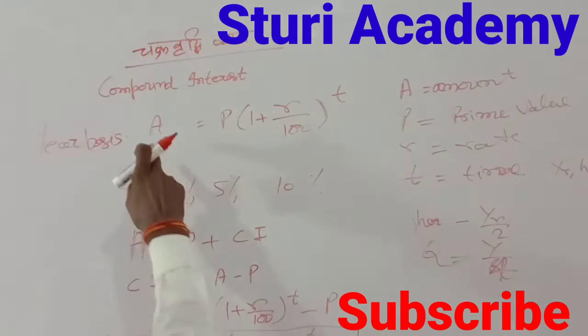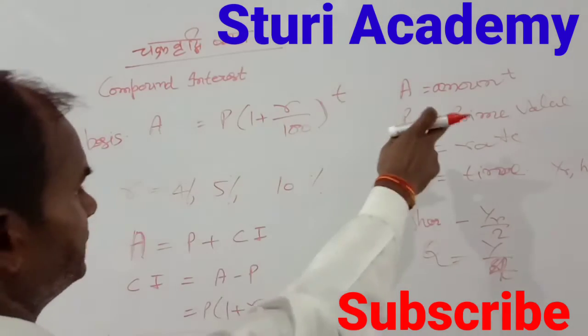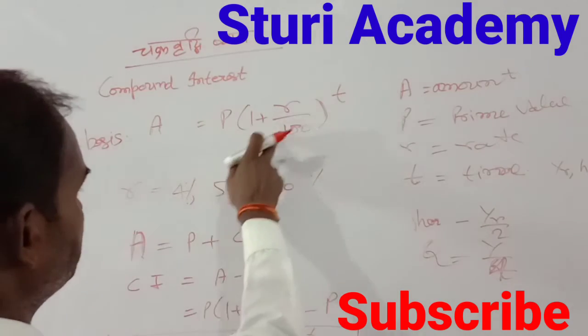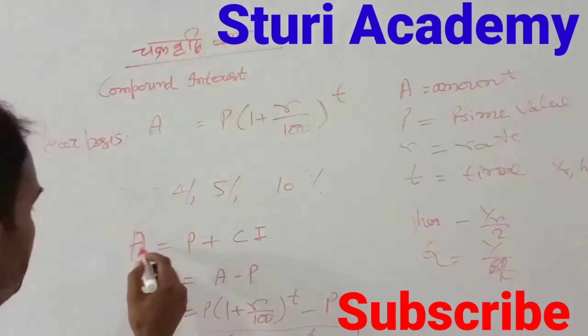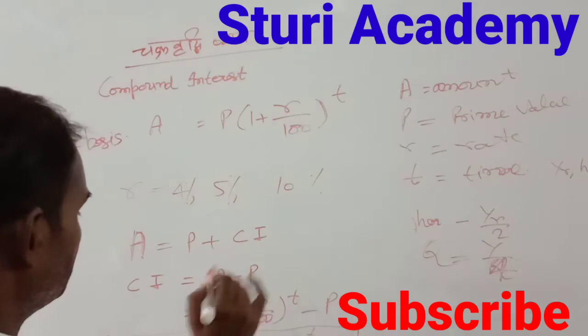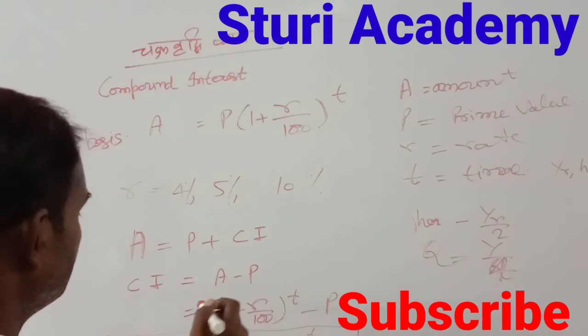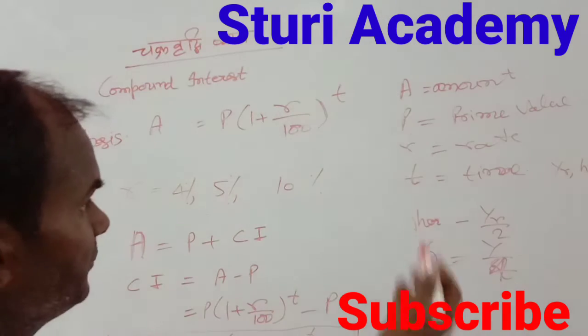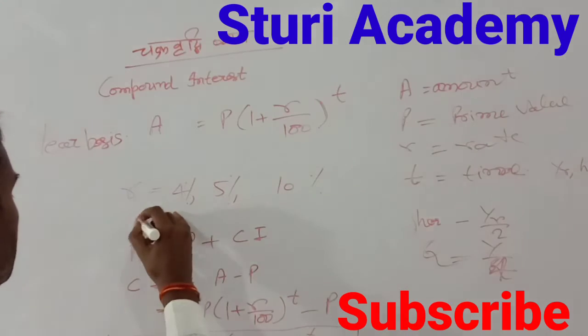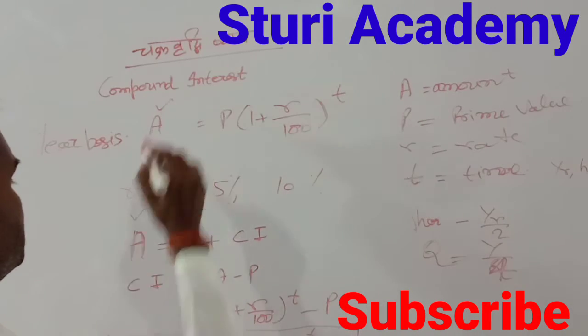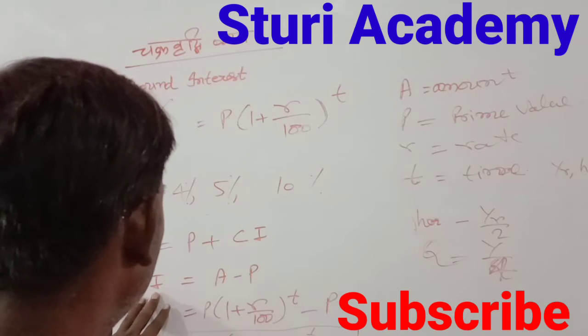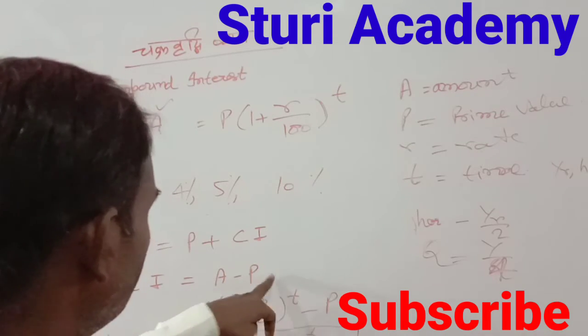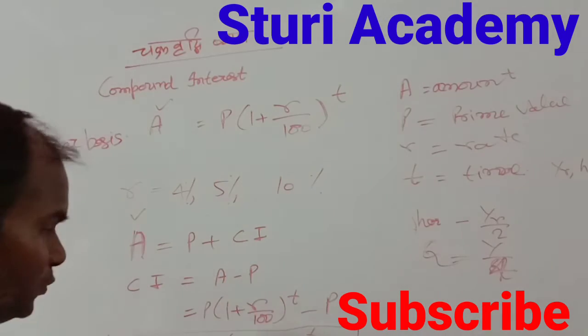To get the amount, A equals P times (1 plus R upon 100) to the power T. A is equal to P plus compound interest, and compound interest is A minus P. If the question is about the amount, use this formula; if it is about compound interest, use A minus P. P is the principal value, meaning Mooldhan.